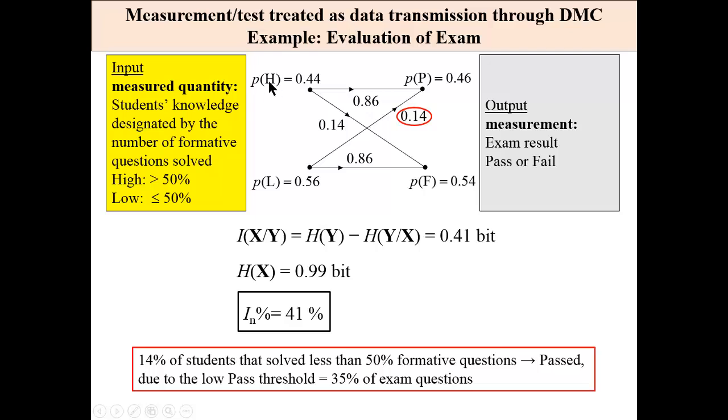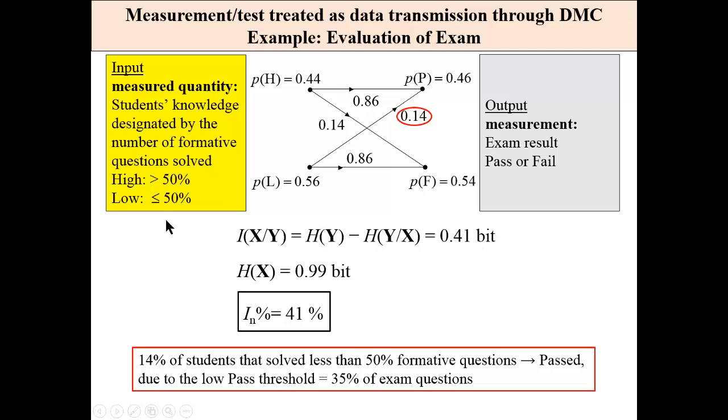The first part is students that solved many quiz questions, more than 50%, and the other part are students that solved less than 50% of quiz questions. And these are the exam results, pass and fail. So I have assumed that my input and output are binary. These are real data. By coincidence, this channel is a symmetric one, and it is easy to calculate that the mutual information of this channel is 0.41.